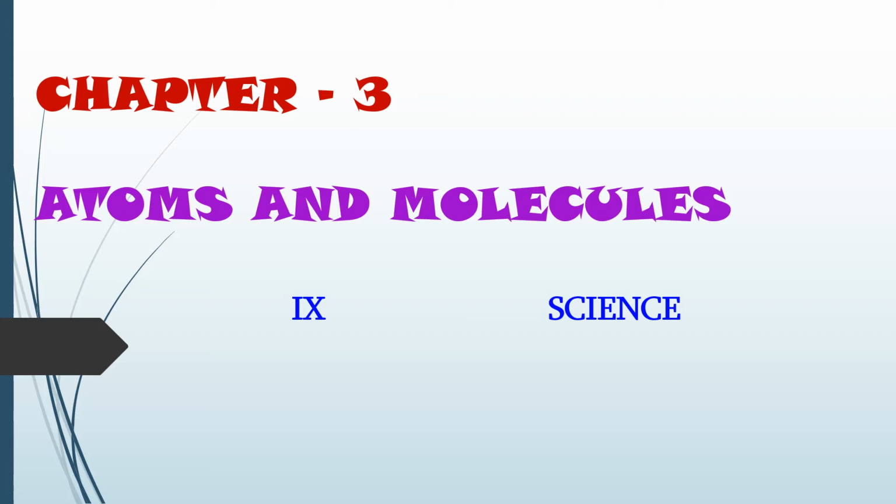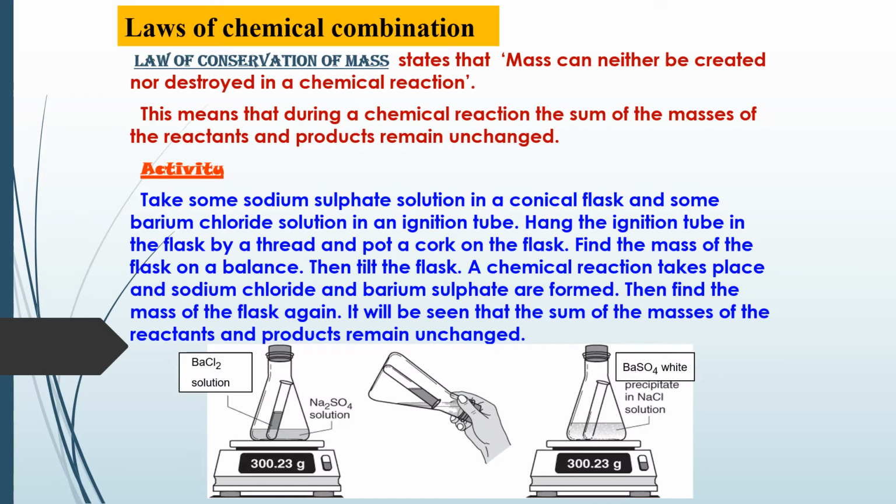But all these were work done by philosophers, and there was no practical experimentation associated with all the theories associated with the philosophy. So, validation and experimentation started with Antoine L. Lavoisier, who laid the foundations of chemical sciences by establishing the laws of chemical combination. So let us study the laws of chemical combination in today's session.